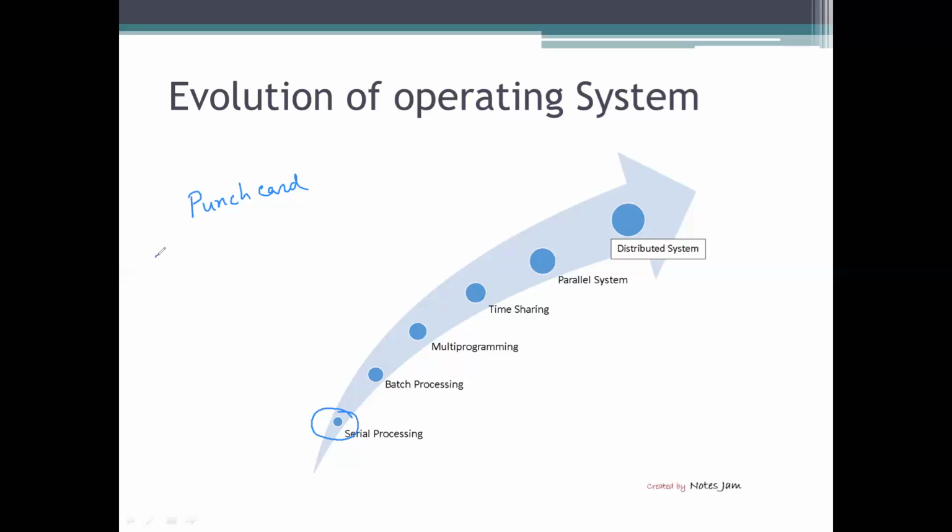Suppose there are 3 users, user 1, user 2 and user 3. The first user submitted an application for addition, the second user submitted an application for subtraction, and the third user again submitted a program for addition. So user 1 and user 3 submitted programs for addition, and user 2 submitted a program for subtraction.